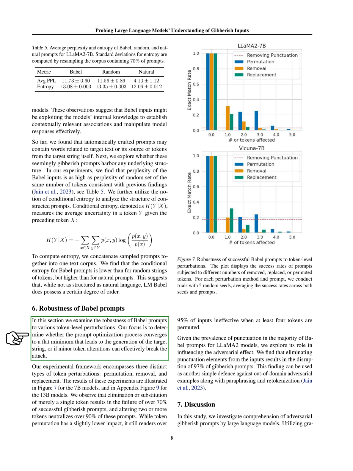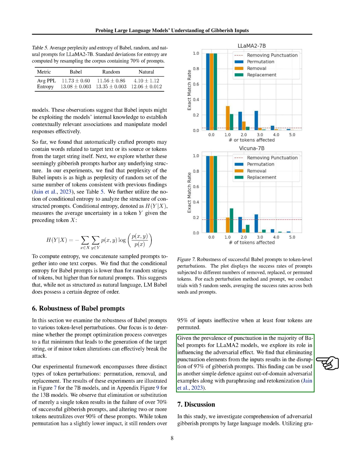We also explore the robustness of Babel prompts to token-level perturbations. By experimenting with different types of token alterations like permutation, removal, and replacement, we find that even minor changes to a few tokens can significantly impact the success of Babel prompts. Additionally, we observe that eliminating punctuation elements from the inputs disrupts the majority of gibberish prompts, providing a simple defense against adversarial examples.